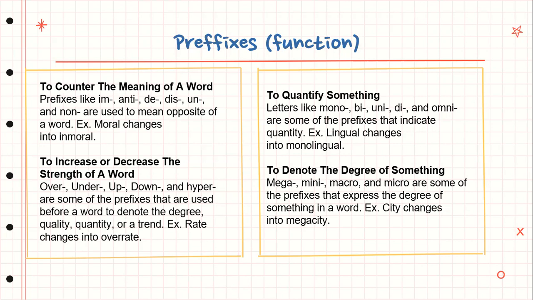To quantify something, the letters you are watching now are prefixes to indicate quantity. Lingual changes into monolingual. To denote the degree of something, as in the example there, prefixes express the degree of something in a word. Example, city changes into megacity.